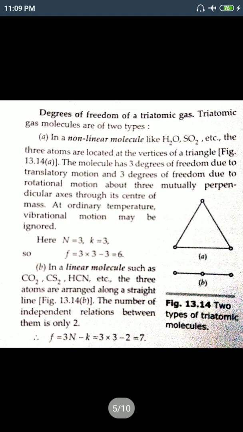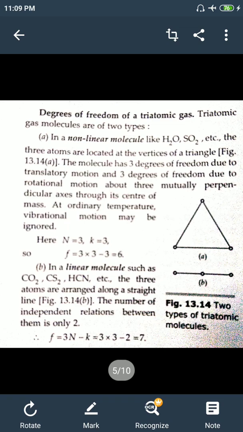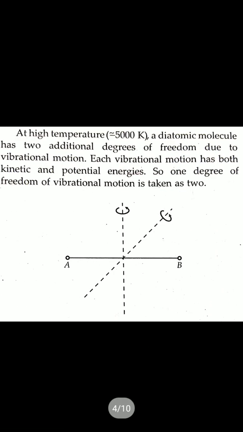That's why we can say that our diatomic gas molecule can have two possible cases. One is at normal temperature, another one is at higher temperature. At higher temperature, what happens? The diatomic molecule has additional degrees of freedom due to the vibrational motion.